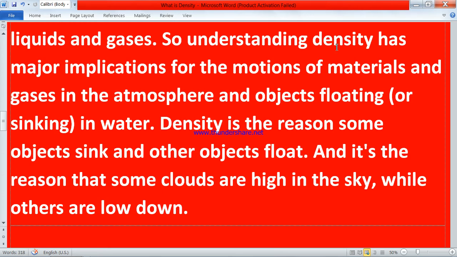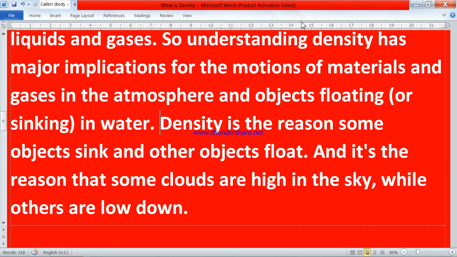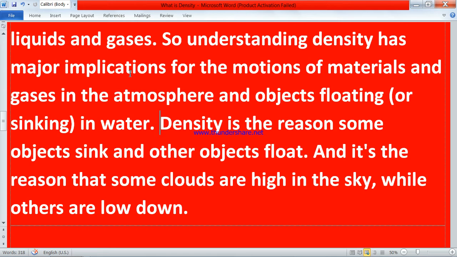Obviously the other heavy things, and in the same way, other heavy things also have more density. So the paper boat has less density, that's why it floats on water.